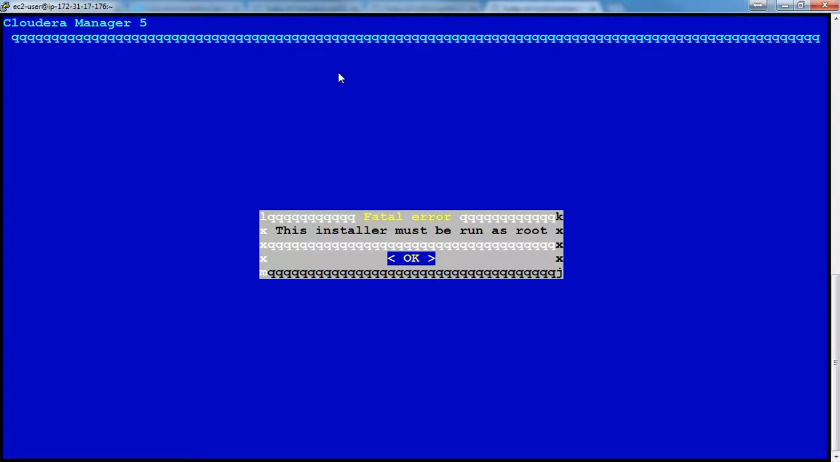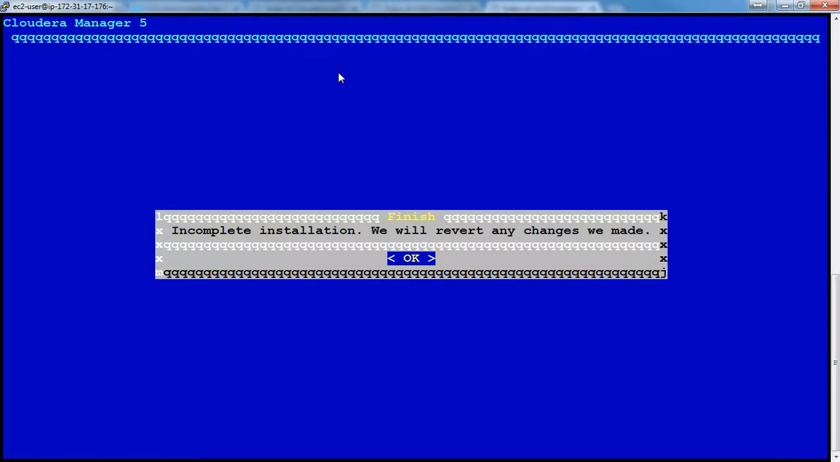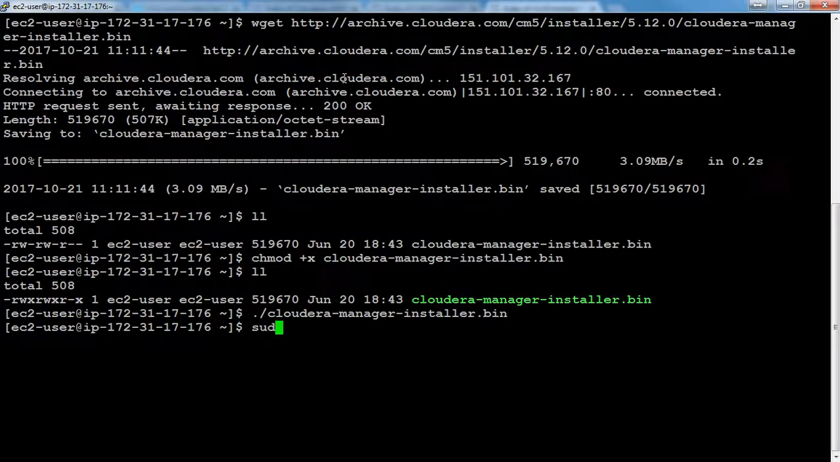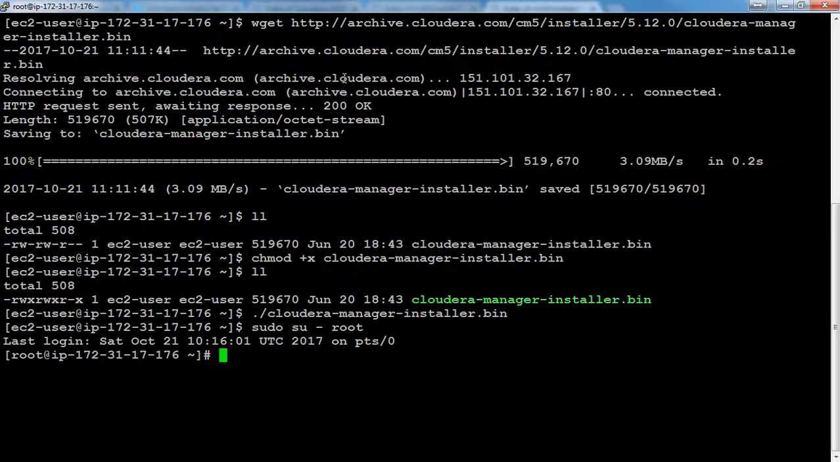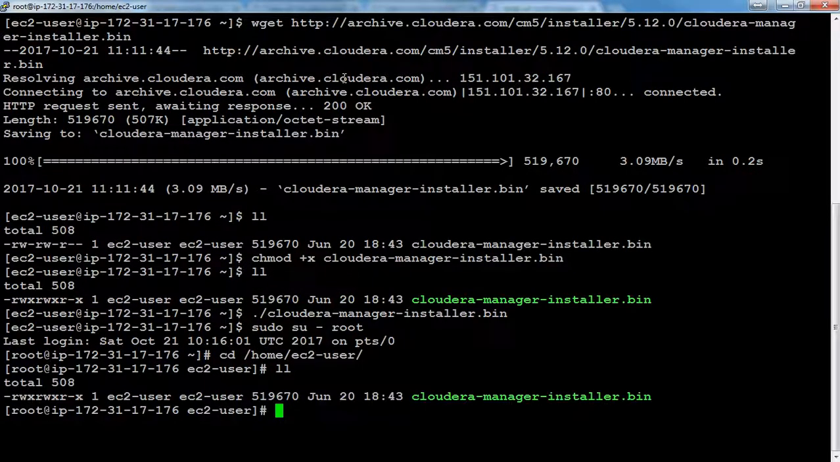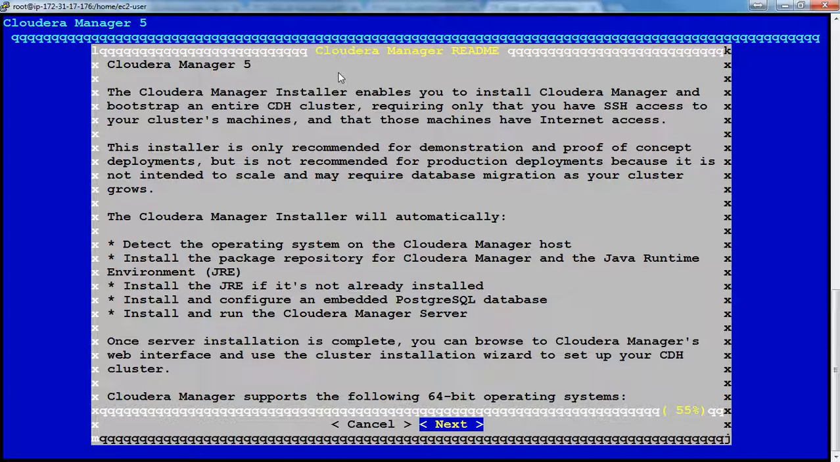The installer must be run as root. Okay, no problem. So let me log in as root, sudo su - root, and cd home, ec2-user, and there it is. So I'm going to run this command now, and you will get a UI like this.